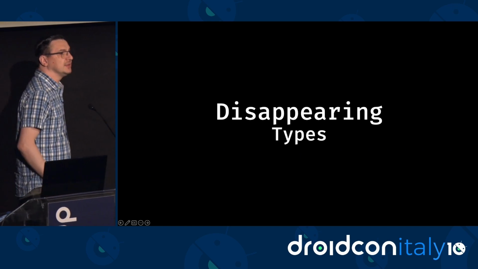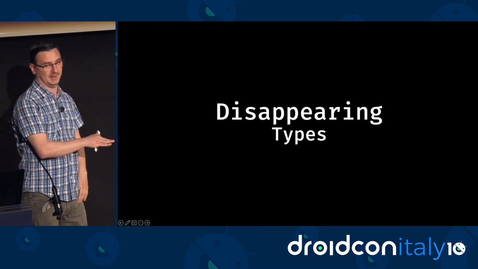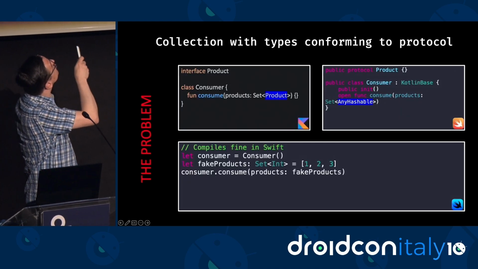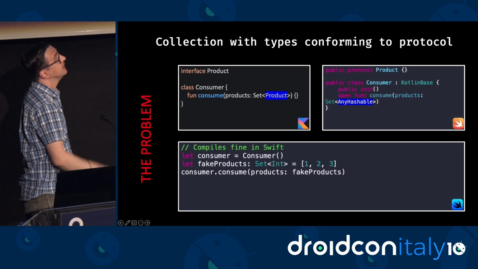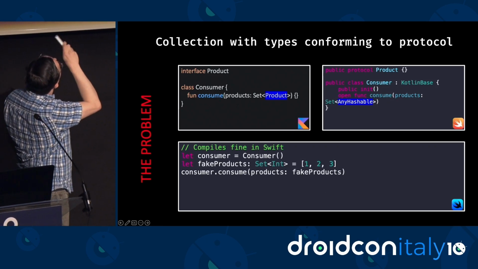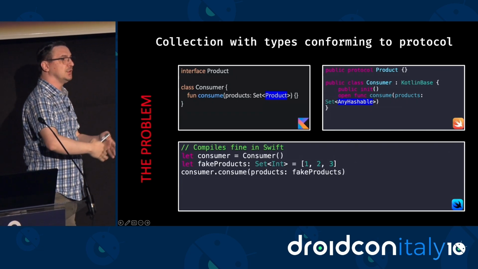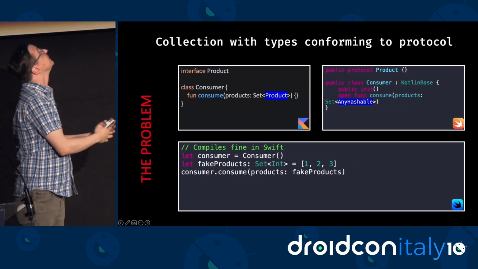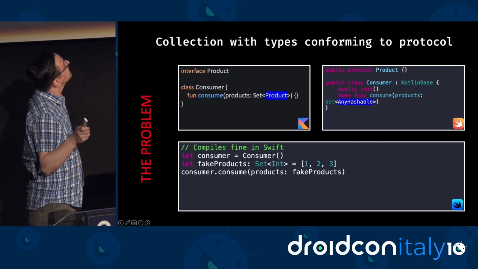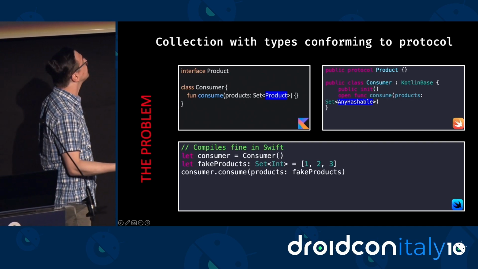So now I'm going to talk about cases in which the type that's used in the exported Swift API is completely different from the one you define in Kotlin. So here we have this interface Product, and we have a class Consumer with a method consume that takes a set of products. But then when we look at the exported Swift API, we see that, okay, our interface Product now became a protocol Product, because interfaces in Kotlin are mapped to protocols in Objective-C and Swift. Our class Consumer is still a class, but we can see now something a little strange on the method consume, because now it takes a set of AnyHashable. Where did that AnyHashable come from, right?